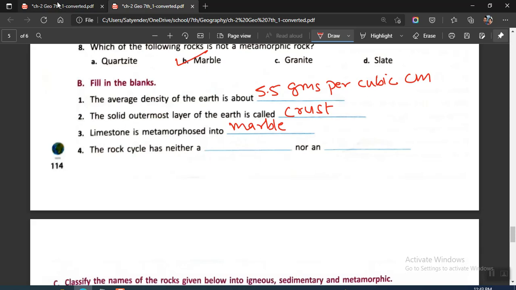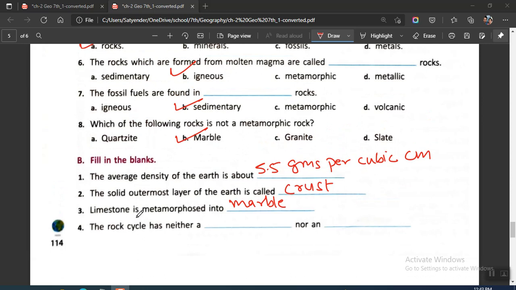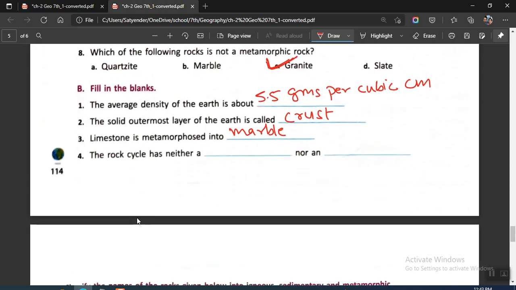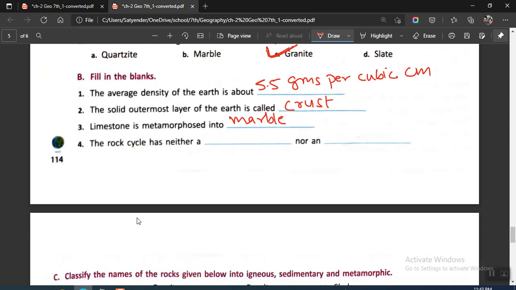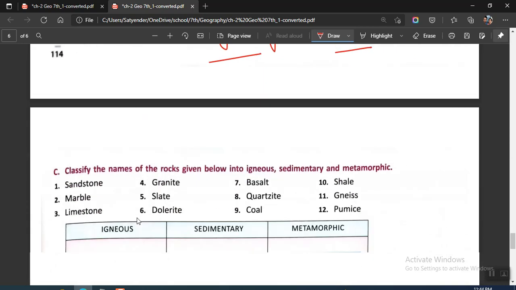Okay, all right. And just one more thing. There is a correction in this one. The answer will be granite, because I just checked in the chapter that it is given as granite. Marble is an example of metamorphic rock, so your answer has to be C. Okay, question number 4 says the rock cycle has neither a beginning, nor an end. So you'll be writing beginning and end in these answers.